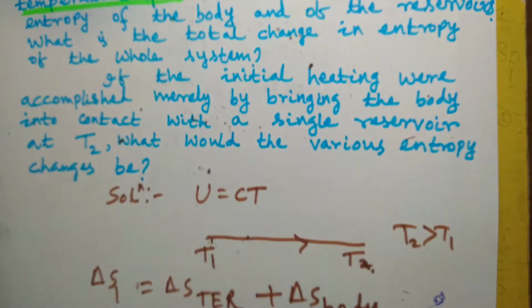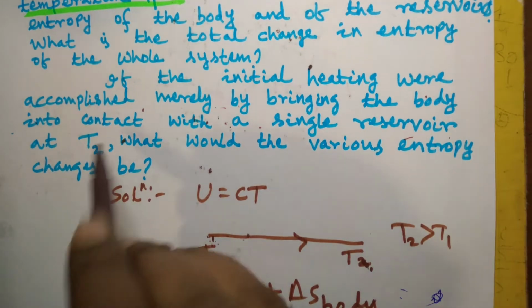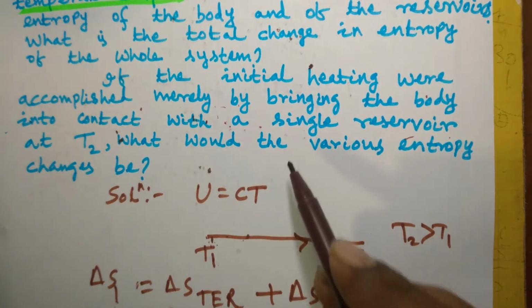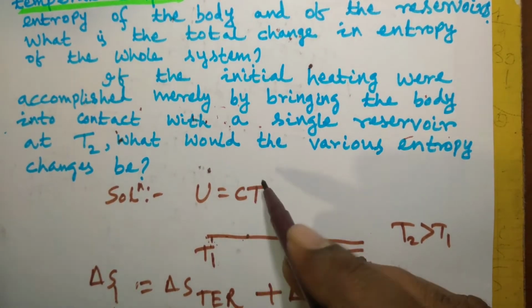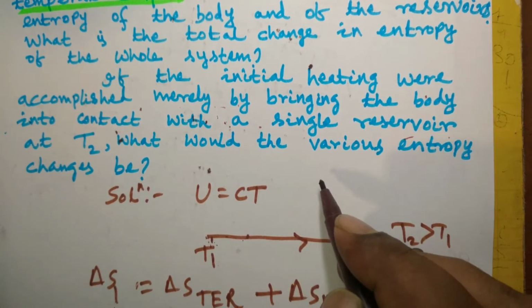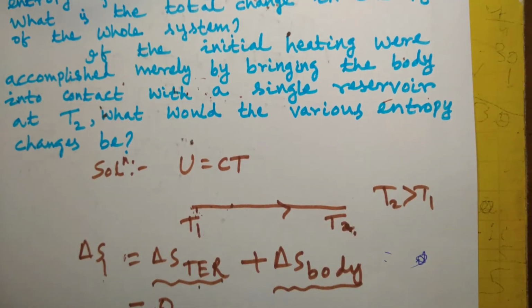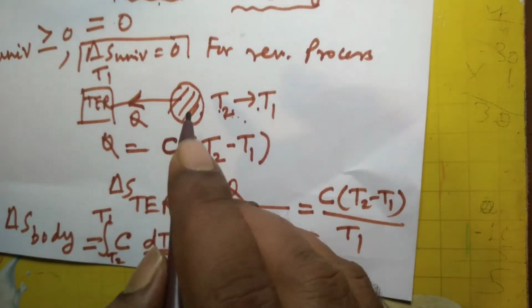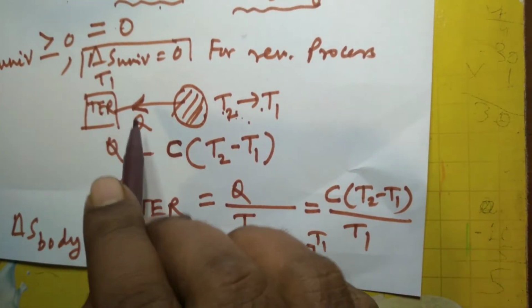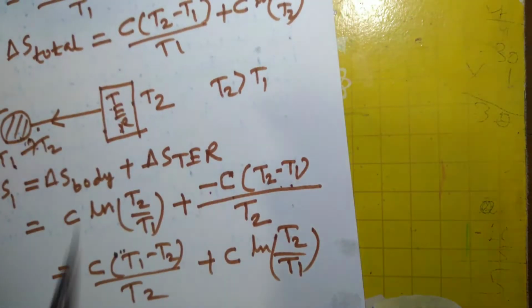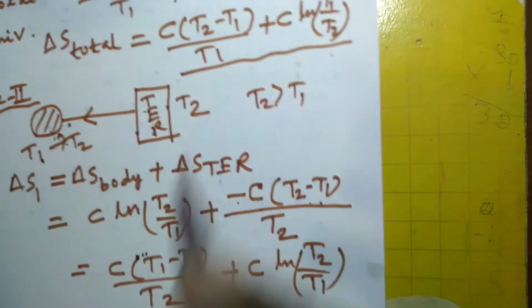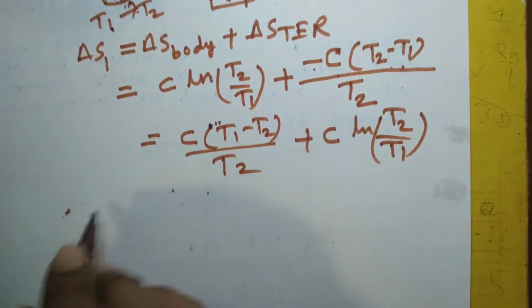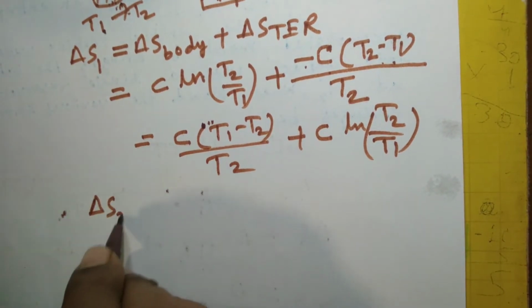Otherwise, the second process remains the same for both cases. So the change in entropy we calculated for the second process, when the temperature of the body comes back to its initial temperature T1, will remain the same, delta S2.